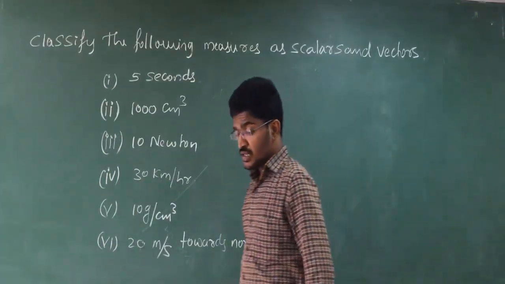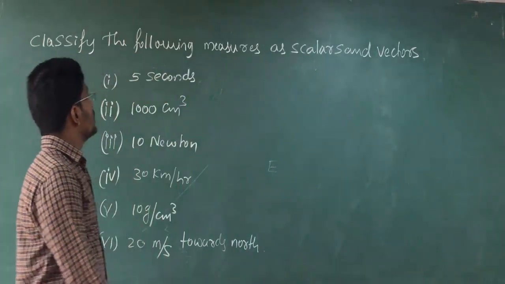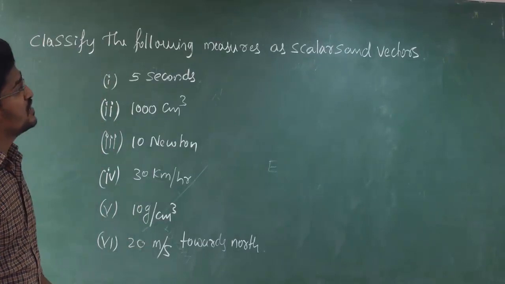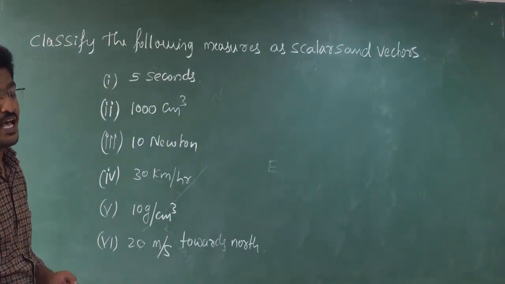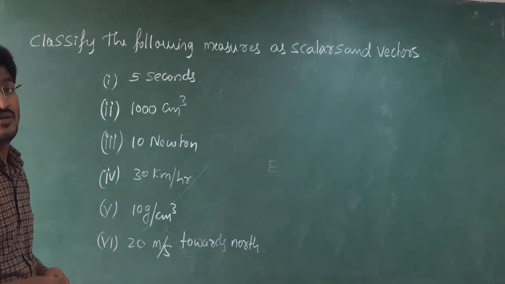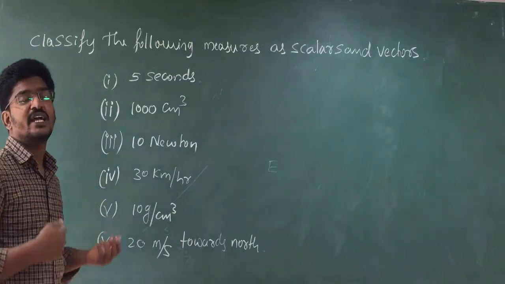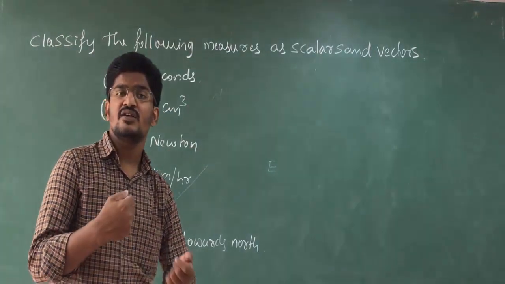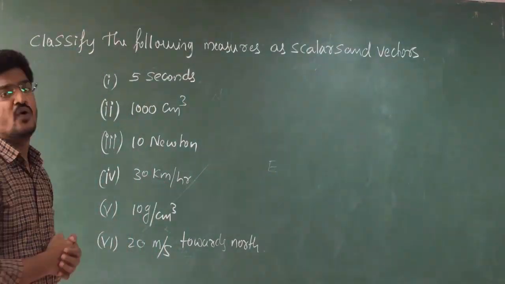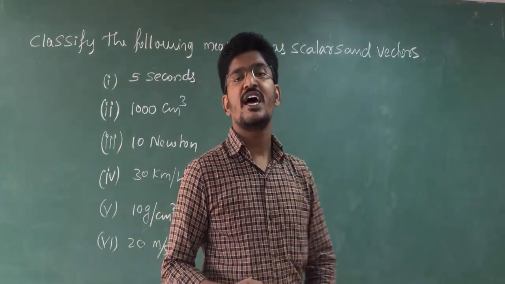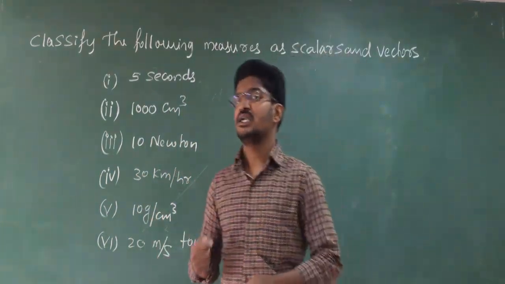That is, classify the following measures as scalars and vectors. So these terms have to be classified between scalar and vector. Okay, as you all know, scalar has only magnitude, vector has both magnitude and direction.